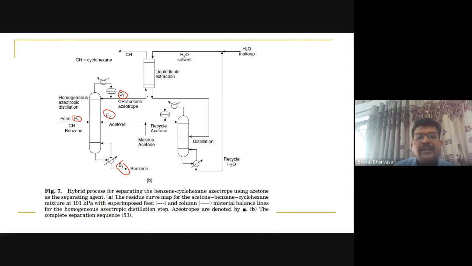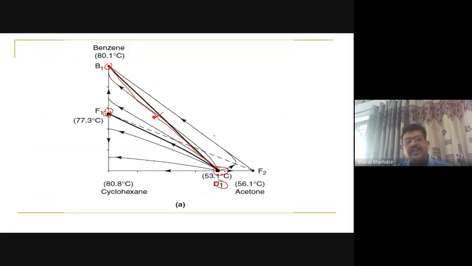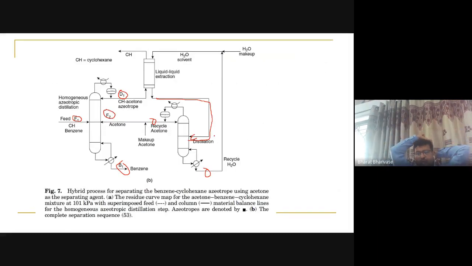Then I can apply this extractive liquid extraction. I can separate these, right? Then this is given for distillation here. So this feed here, right? And out of that, what I am getting here and here, so that also we have to check. So no doubt with the help of this residue curve mapping, you can design this process configuration, or you can do the distillation sequencing, and what we are getting at the end. All these aspects will be very important here, right?